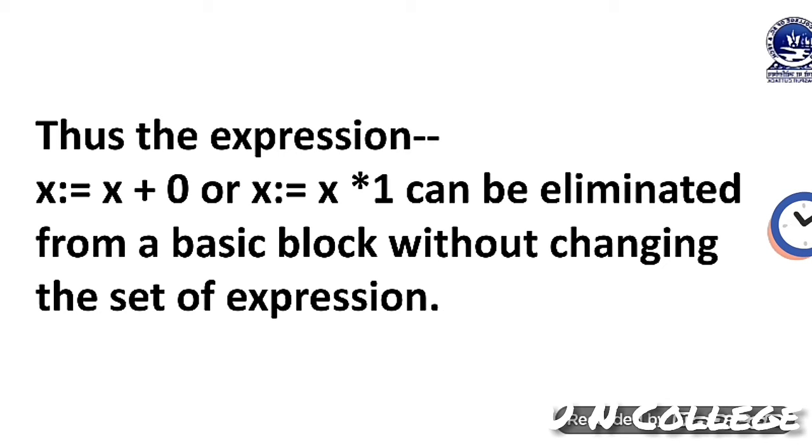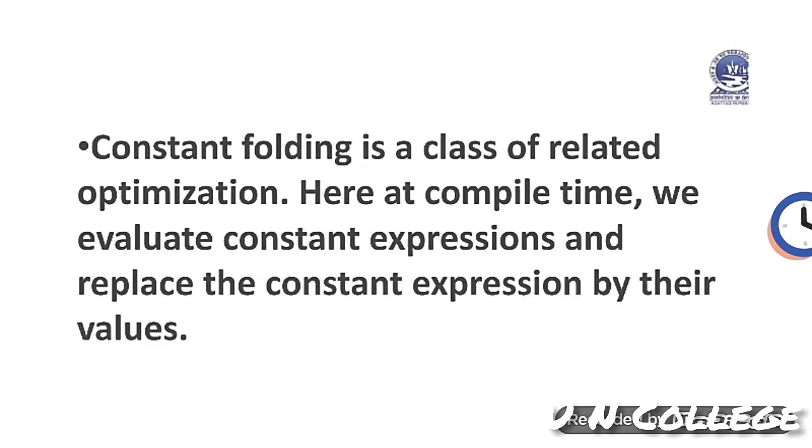Whenever you are writing a program, you are writing a number of instructions. In basic block optimization, what happens? The compiler checks if any code can be eliminated without affecting the original meaning of the program, then it will eliminate that code. I have given the example in this slide.